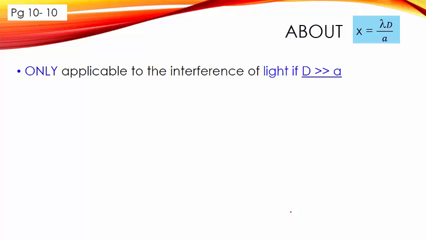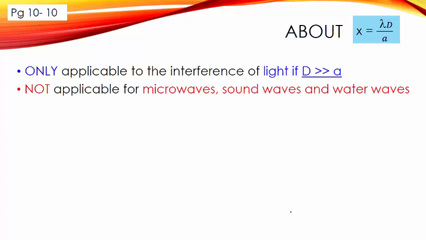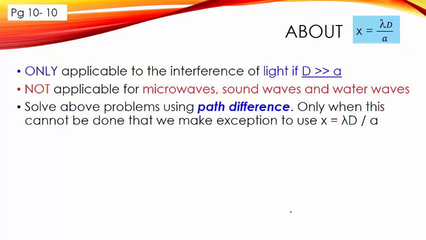A few things you need to take note about this formula. It is only applicable to interference of light if D is much larger than a. That means the distance from the slit to the screen is much larger than the distance between the two slits. And it is not applicable for microwave, sound wave, or water waves. Therefore, if you have a question that involves microwaves or water waves, you are not allowed to use this formula.